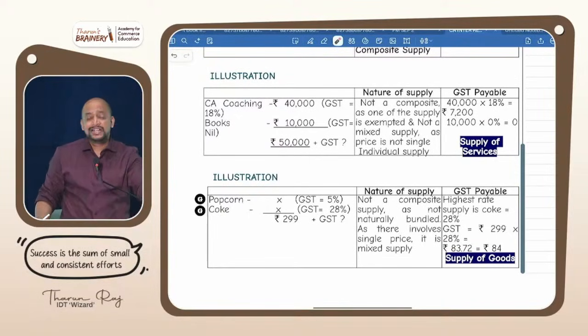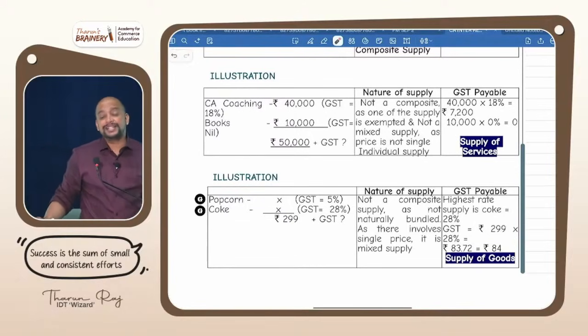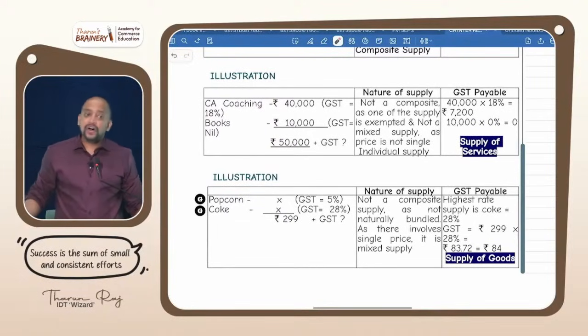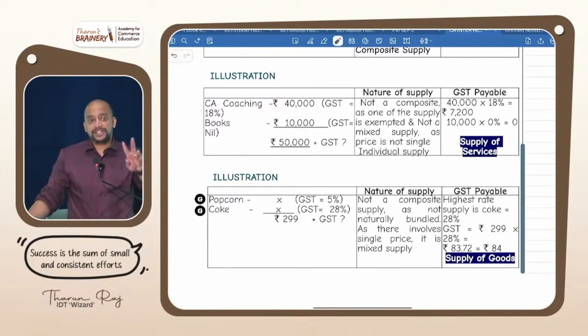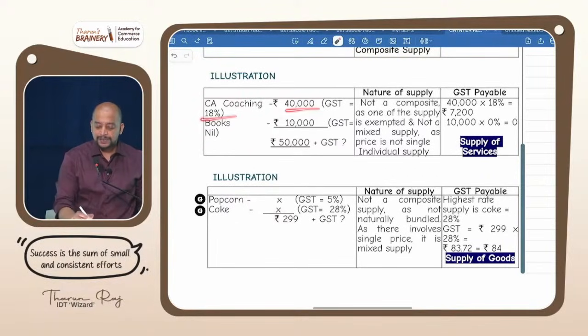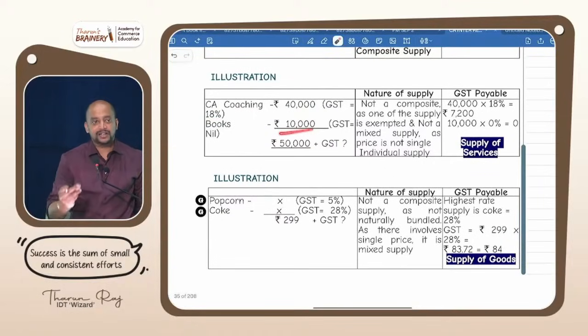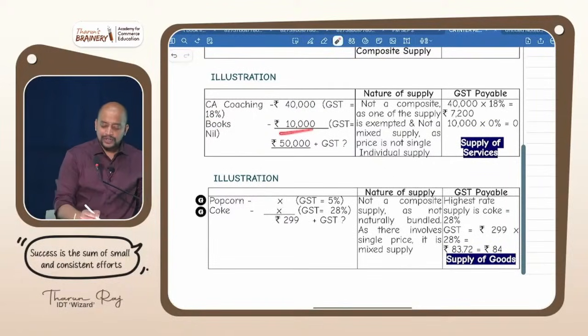Are you getting this? Then second, will it become mixed supply? No, because for becoming mixed supply, first it is not a composite supply, not even mixed supply. Why not even mixed supply? Because it is not for a single price, neither composite supply nor mixed supply. Then it will be coming under individual supplies. When it is individual supplies, what we do? Respective rate for respective supply. Then 40,000 into 18%, 10,000 no GST. Got it? And coaching alone is taxable, so it is supply of services.